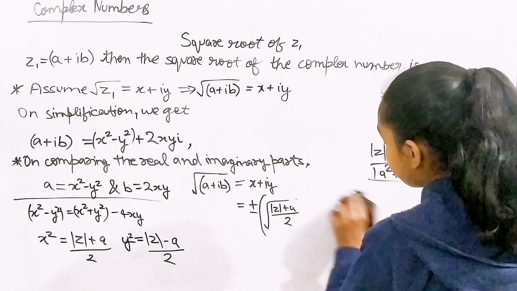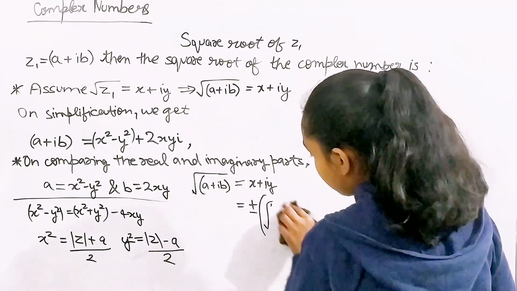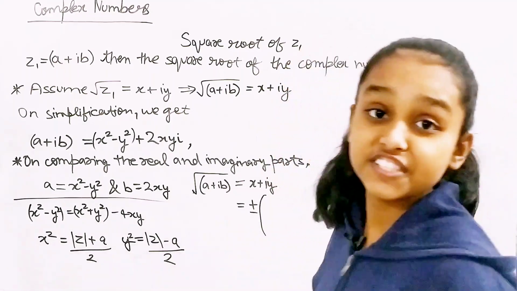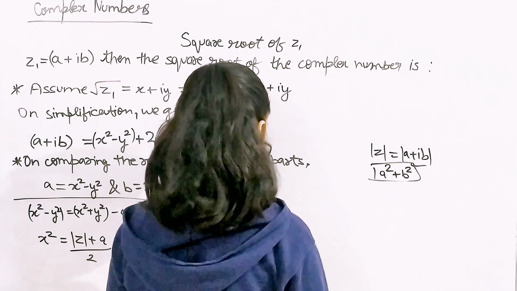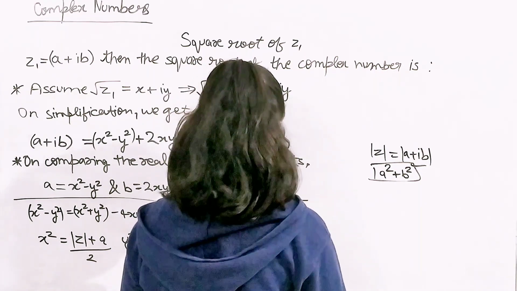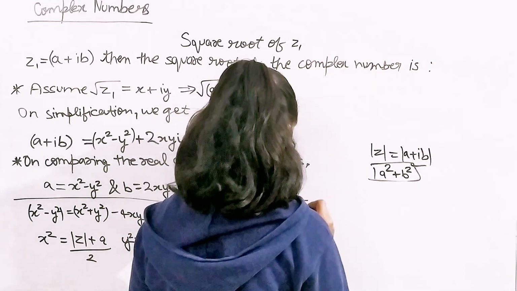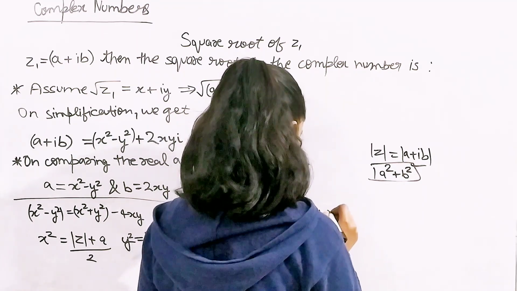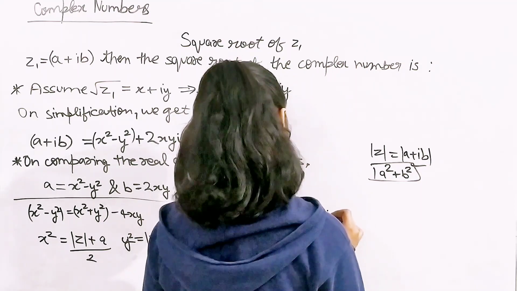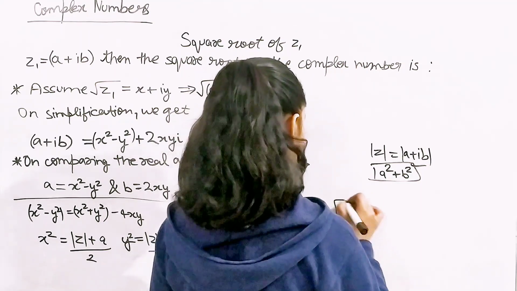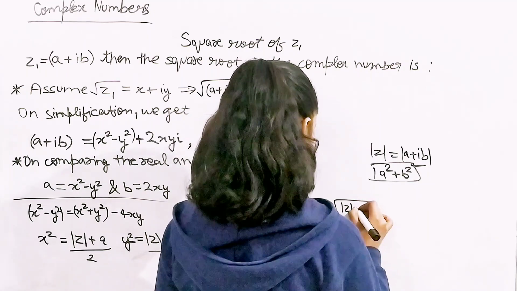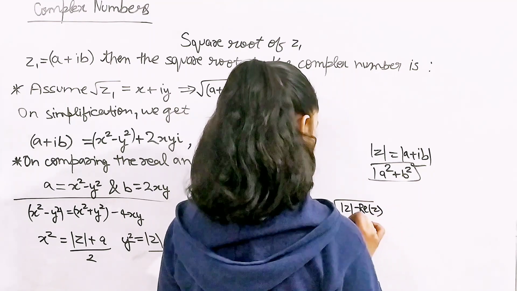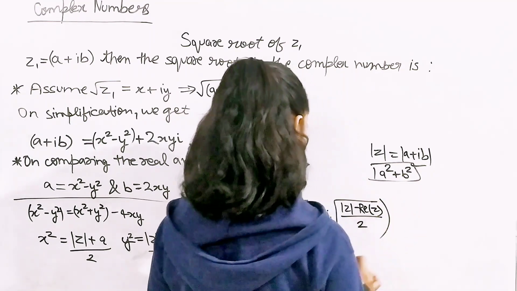So we don't know if the real part is going to be a, so I'm just going to write the real part of z. It's going to be the same thing, but the one thing I'm changing here is the real part of z. So root mod z plus the real part of z by 2, plus iota root mod z minus the real part of z by 2, and that's it.